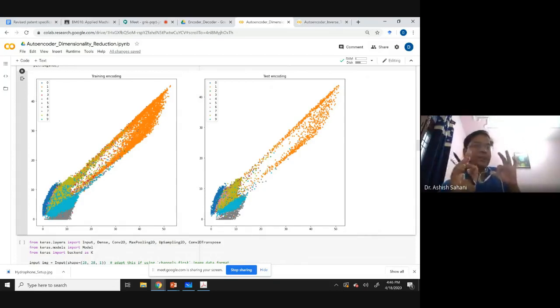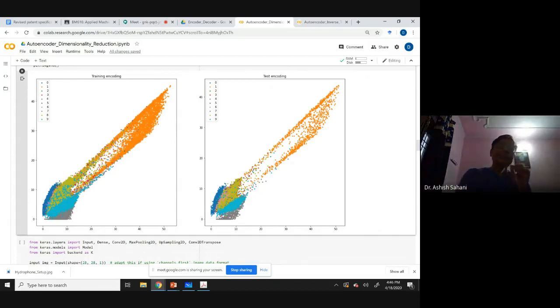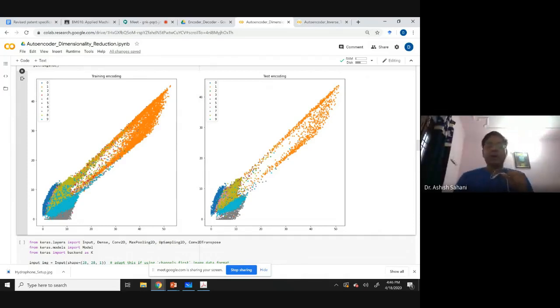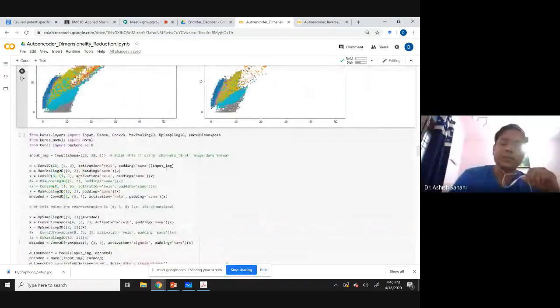So in the bottleneck, if you put some new value which is very close to the original data distribution, you will be able to create a new image. But these clouds, as you can see, are not in a Gaussian distribution or a very uniform distribution. Typically, these vanilla autoencoders, which are the simpler type of autoencoders, are not very suitable for image generation or data generation. However, you can still generate somewhat if you know this distribution. Ideally, variational autoencoders are the ones used for this.